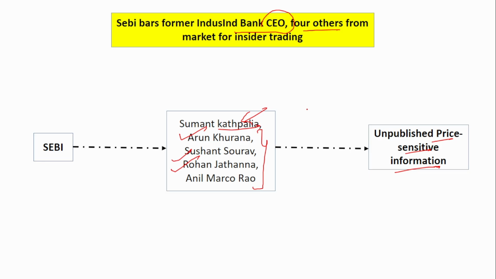So if they know that bad news is going to come, since this is sensitive and unpublished, they will use it and offload their shares, that is, they will sell their shares at high prices. When this information is published the next day, the share price will go very down. But they had sold the shares the previous day itself, when the price was at a good amount. Okay, so in this way they gained profit. They mainly utilize the unpublished price sensitive information for their own advantage, and that is why SEBI has banned these many people.